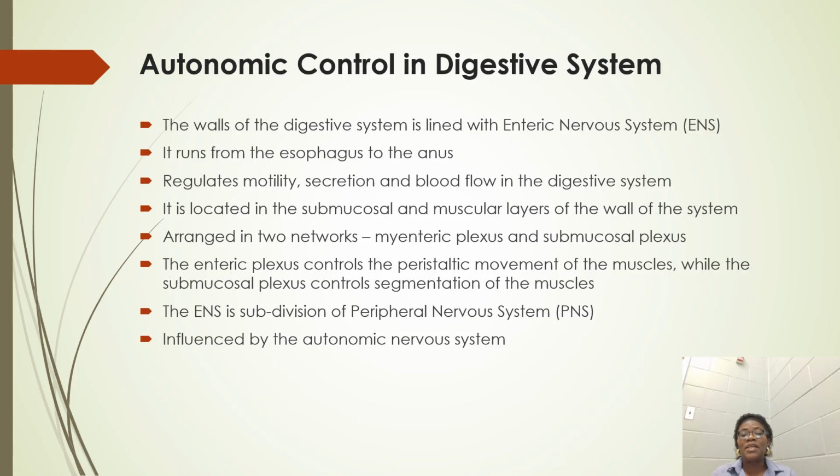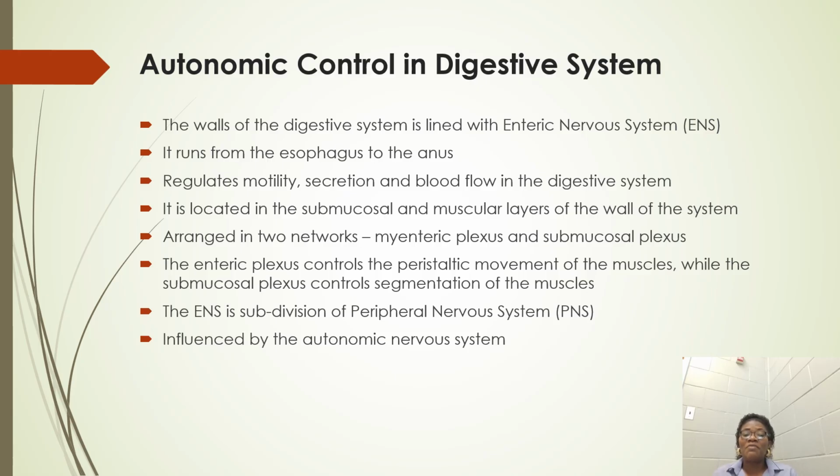The ENS, that is the enteric nervous system, is actually a division that is a part of the peripheral nervous system. You see, the nervous system in the body of human beings is divided into two. You have the central nervous system and you have the peripheral nervous system. The central nervous system is made up of the brain and the spinal cord, while the other nervous systems in the body come under the peripheral nervous system. So the enteric nervous system comes under the peripheral nervous system.